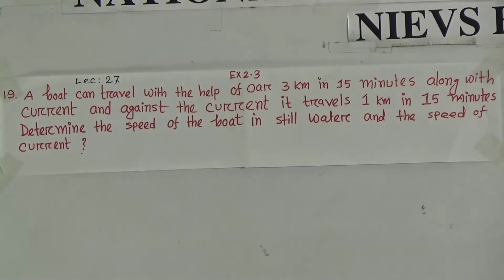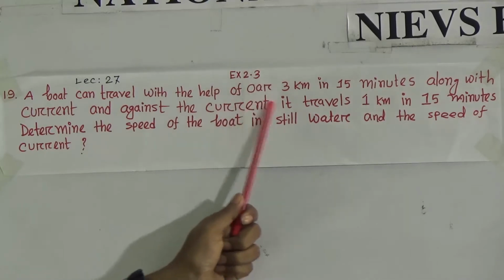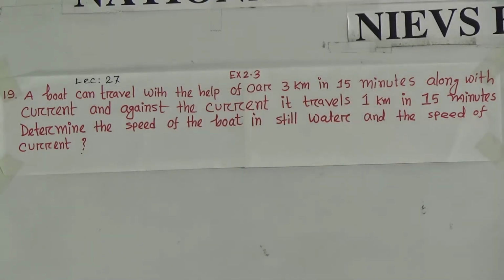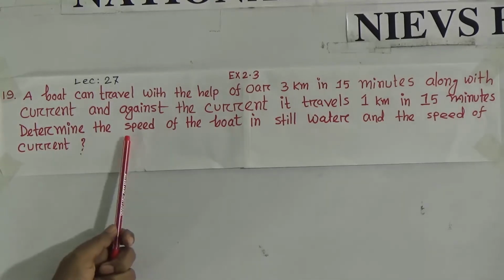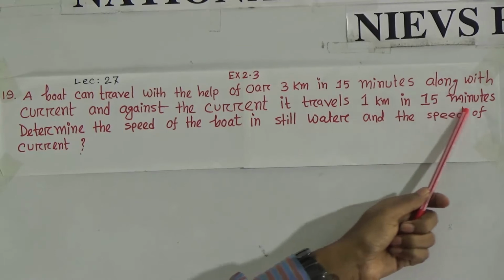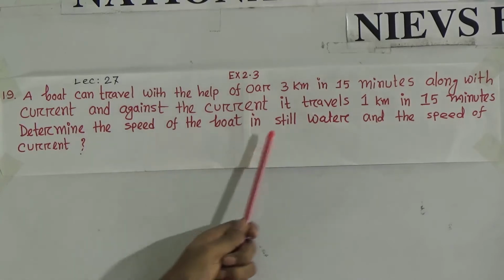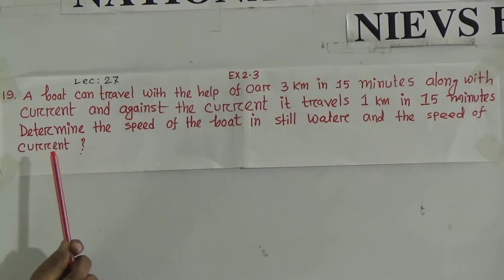At first you read the question. A boat can travel with the help of oar 3 km in 15 minutes along with the current, and against the current it travels 1 km in 15 minutes. Now the question: determine the speed of boat in still water and the speed of current.